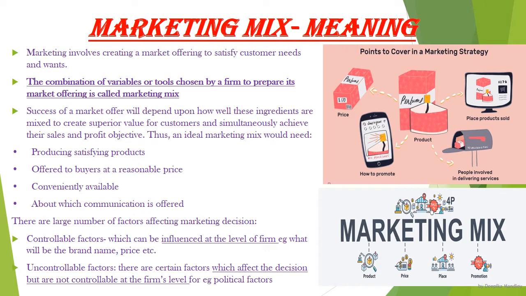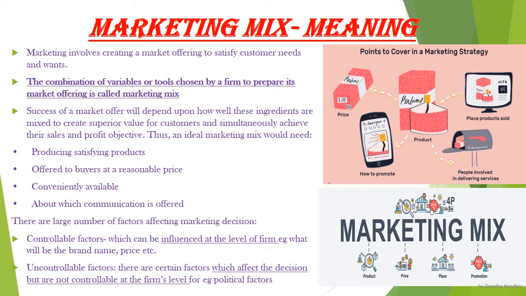So there are a large number of factors that affect the marketing decision. Now there are basically 2 factors. First is your controllable factors, which can be influenced at the level of a firm. For example, what will be the brand name, what would be the prices at which the company will be offering the products to the consumers.